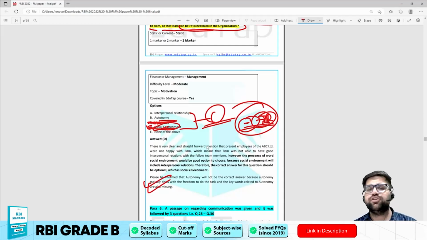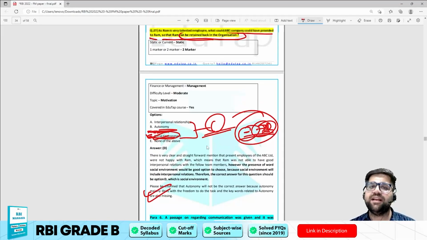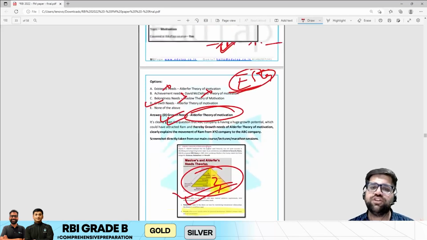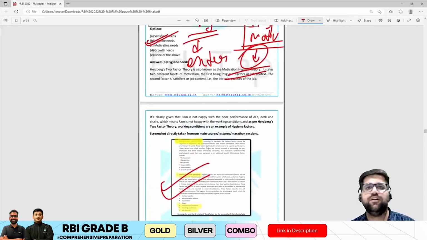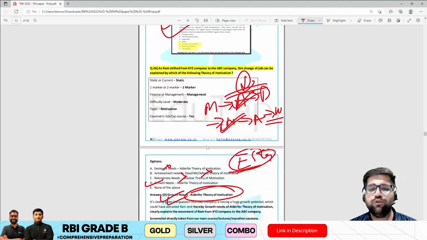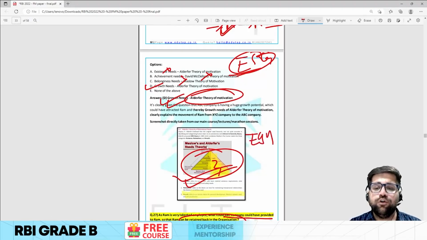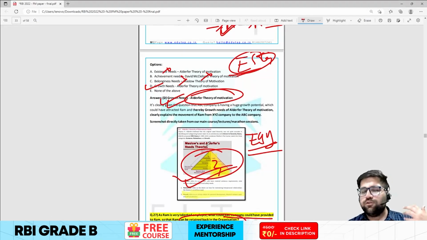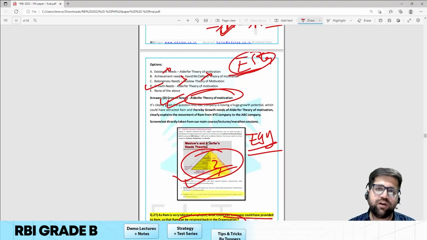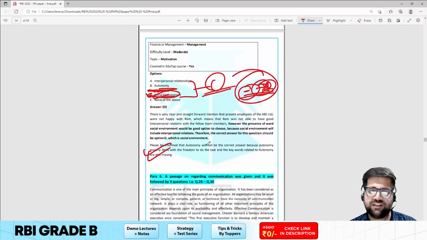Although this particular question was moderate, your options can make it tough. Overall, the questions asked under motivation were moderate to easy level. Those who have covered the concepts, those who have revised the concepts, for them it's very easy to choose the correct answer, because the paragraph was very easy to understand and it was not that tough either.